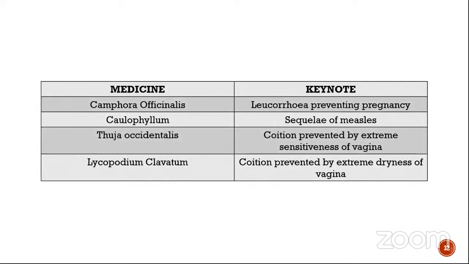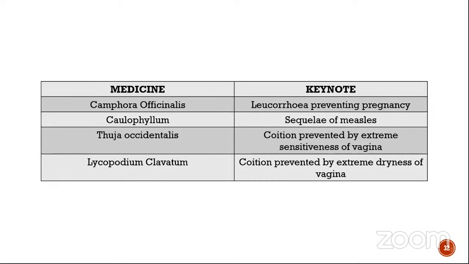So let's go to some more match the followings. Okay, we have medicine and we have keynotes. So medicines we have camphora, colophilum, thuja, and lycopodium. So the keynotes we have leucorrhea preventing pregnancy, sequelae of measles, coition prevented by extreme sensitiveness of vagina, and coition prevented by extreme dryness of vagina.